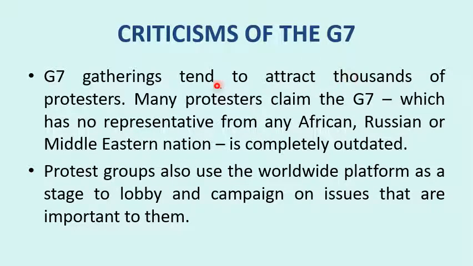G7 gatherings tend to attract thousands of protesters. Many protesters claim the G7, which has no representation from any African, Russian, or Middle Eastern nations, is completely outdated. These are the major criticisms, as I have said: there is no representation from other continents. And protest groups also use the worldwide platform as a stage to lobby and campaign on issues that are important to them.